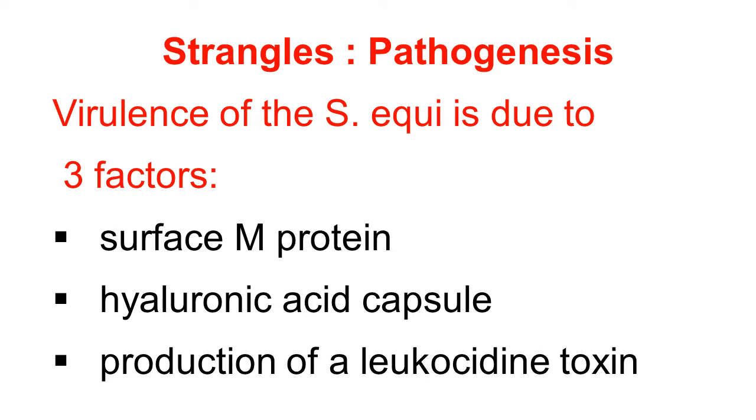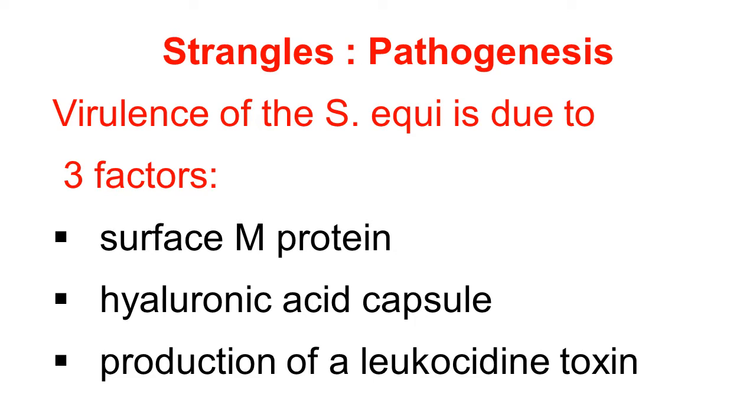Friends, we discuss here the pathogenesis of this disease. The virulence of Streptococcus equi is due to three factors. These factors are very important. First factor, surface M protein. Second factor, hyaluronic acid capsule.